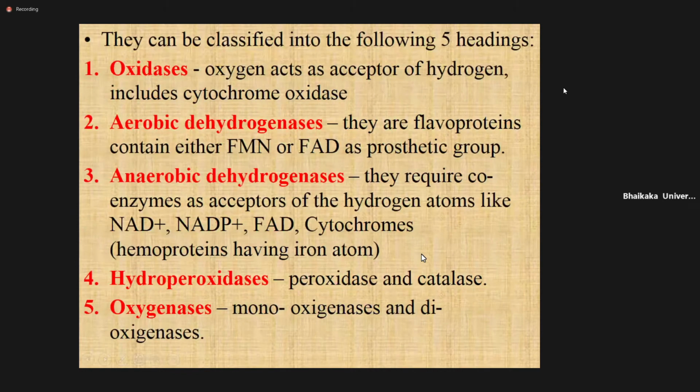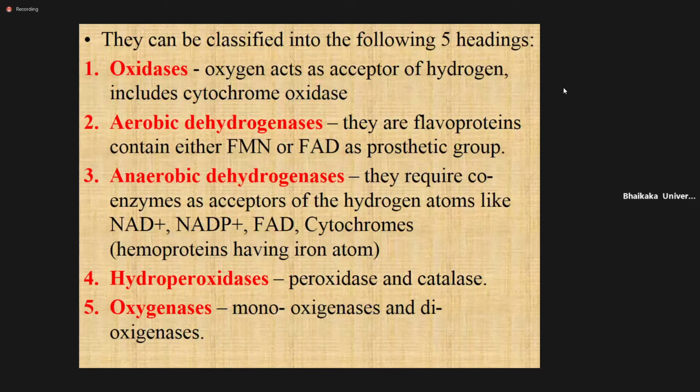Most of them are oxidoreductase in nature. These are the five simple types of enzymes present in the ETC. First is oxidase, then dehydrogenase, aerobic and anaerobic dehydrogenase, then hydroperoxidase and oxygenase.